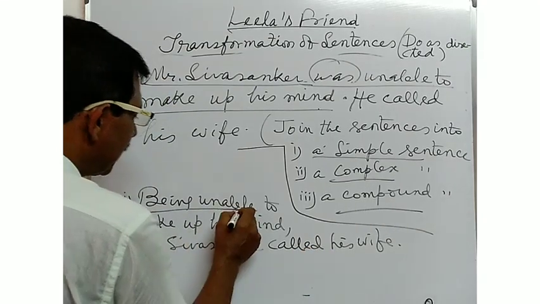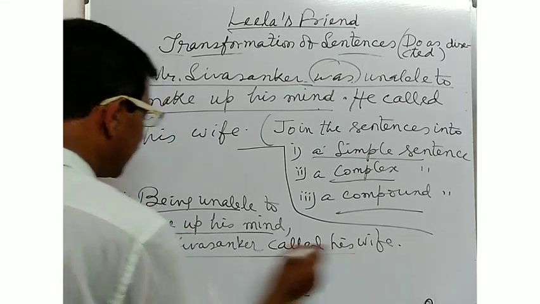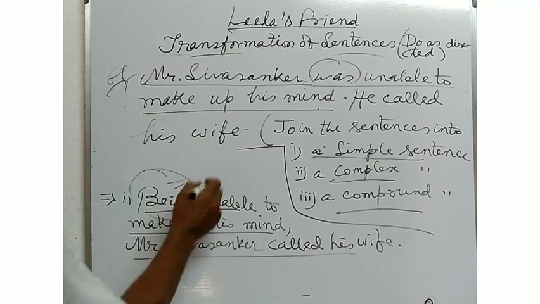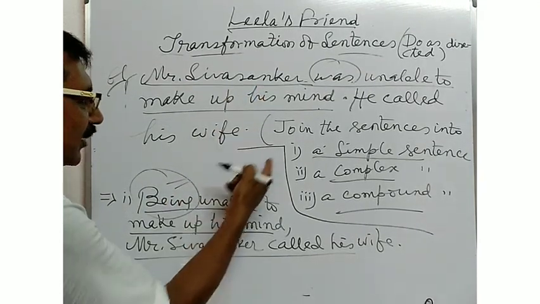If you use such type of sentence structure by using a present participle, being unable to make up his mind, being is the present participle word, which is used to join the sentences into a simple sentence.